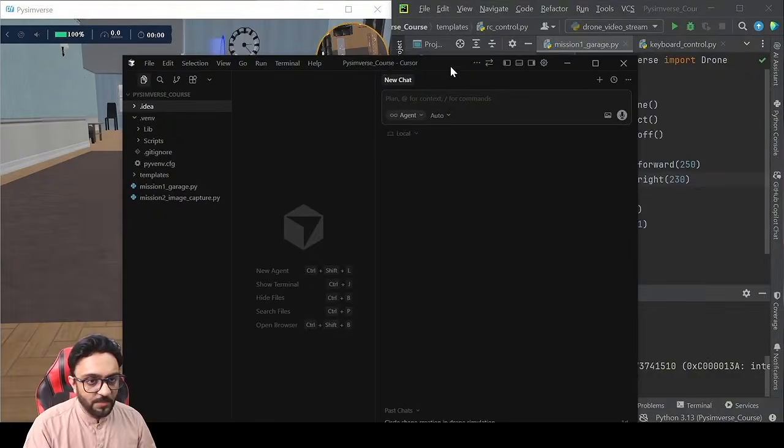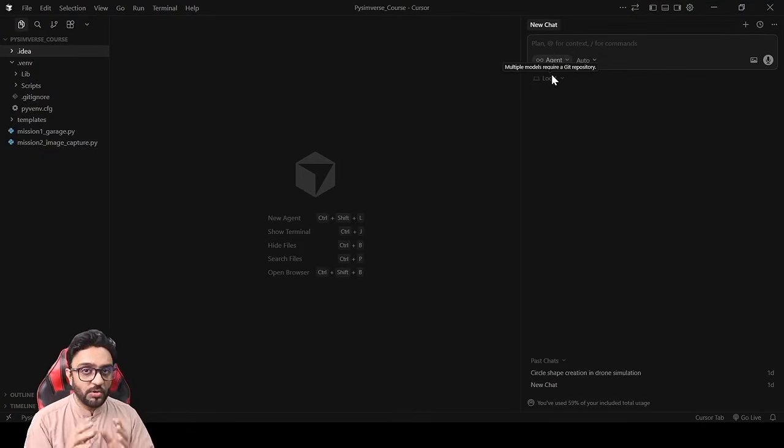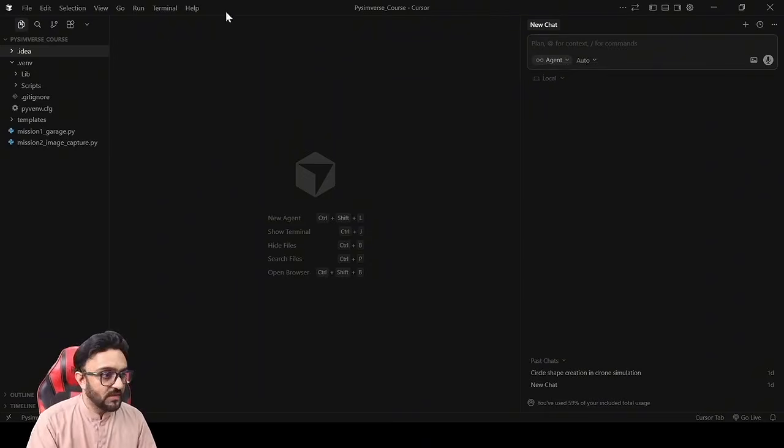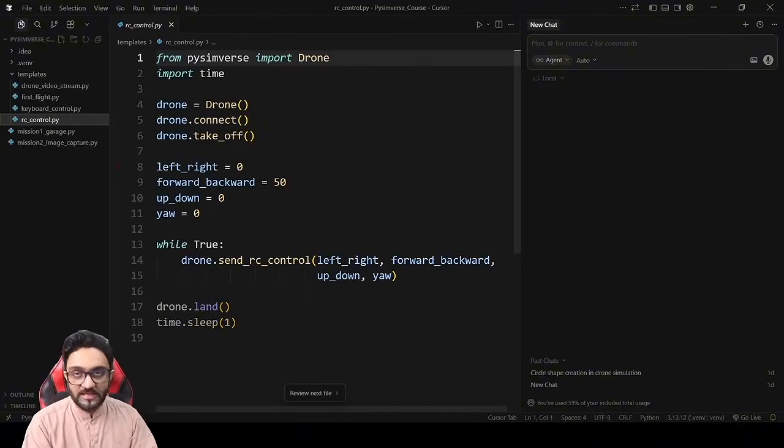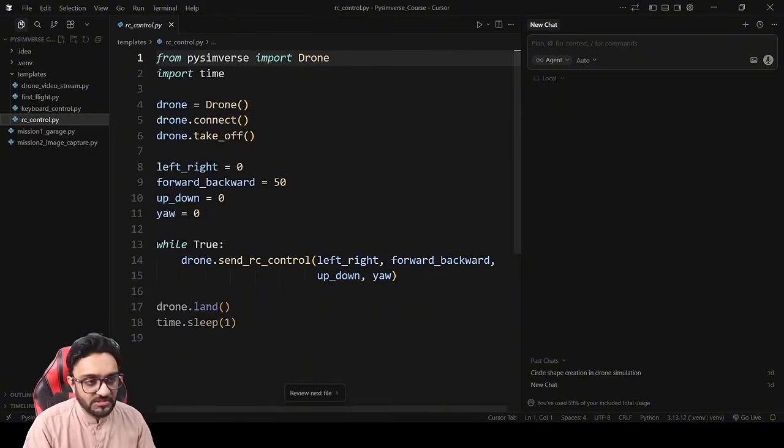Now we will open our AI model. Again, you can go to ChatGPT and give it the template file. Here we have the template file. You can simply copy this and give it to ChatGPT, because these are not very long scripts, you can easily do this in ChatGPT as well. But for now, we are using Cursor.